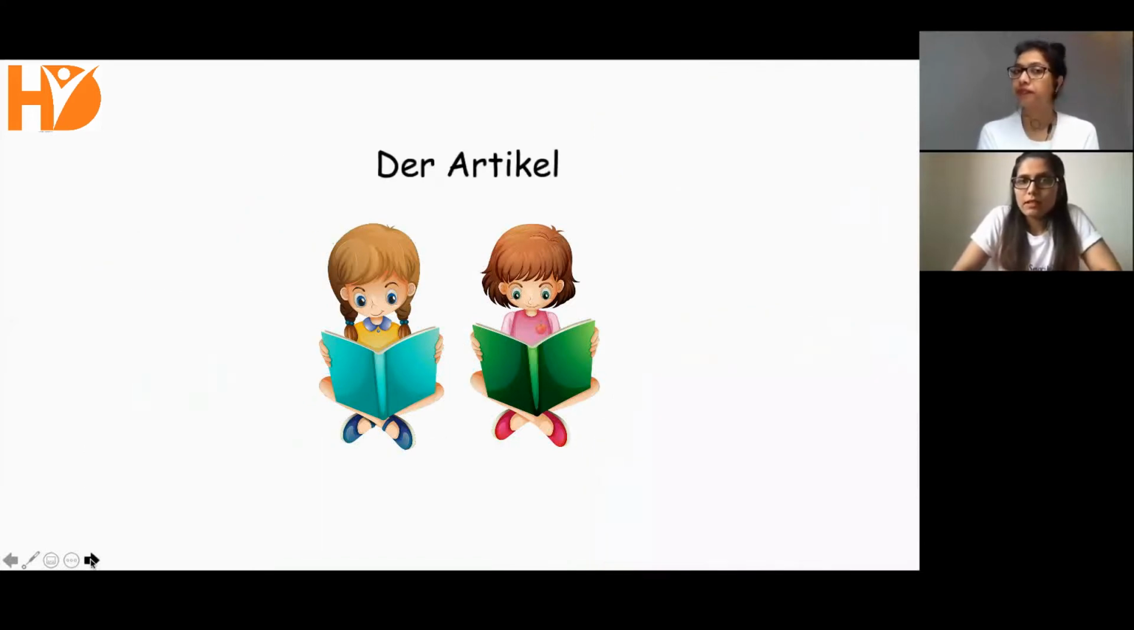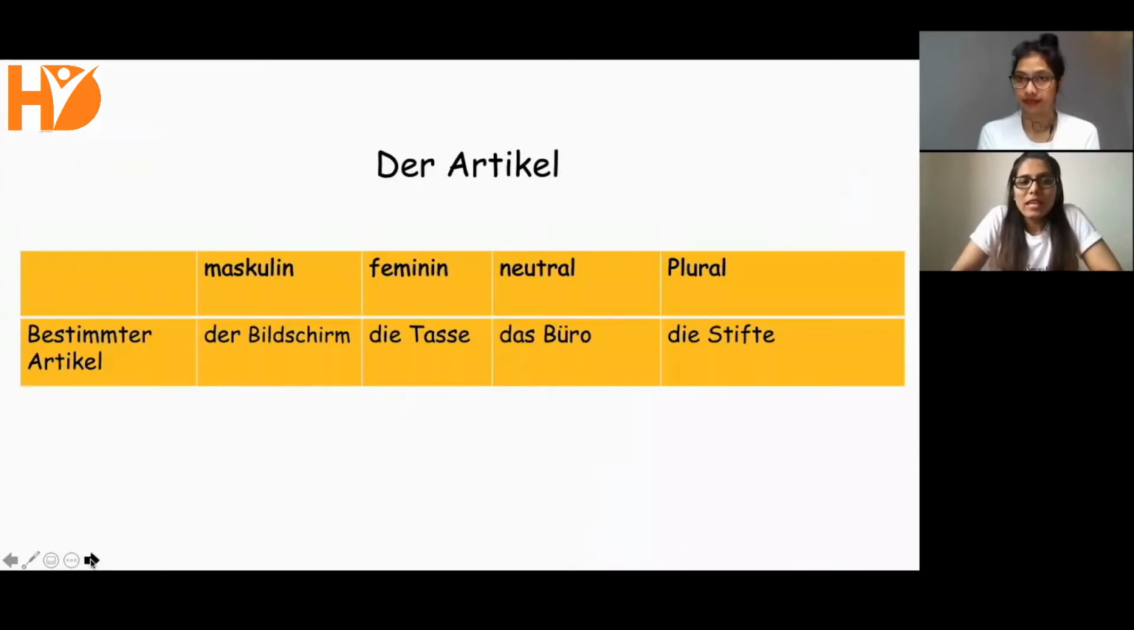Right, so let us have a look at the articles. Okay, so all nouns are accompanied by articles, and these articles show or make clear the gender of these nouns or of these objects. Let us look at the bestimmte Artikel or the definite article. In masculine, the bestimmte Artikel is der. So all nouns which have the gender masculine take the article der. They're always accompanied by the masculine article.